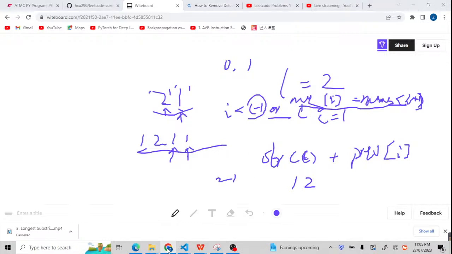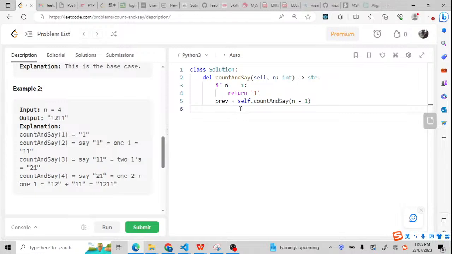Let me go to the code editor to finish the coding, and then go to the whiteboard to explain the meaning of the code. So we are going to use a for loop. Before the for loop, we are going to define some variables. So the result will be the return of the function. So the return of the previous function.